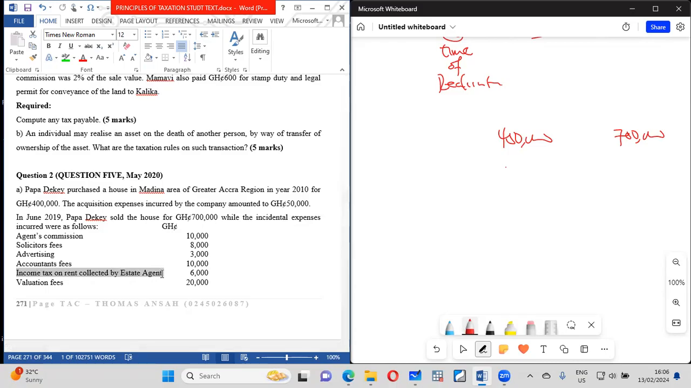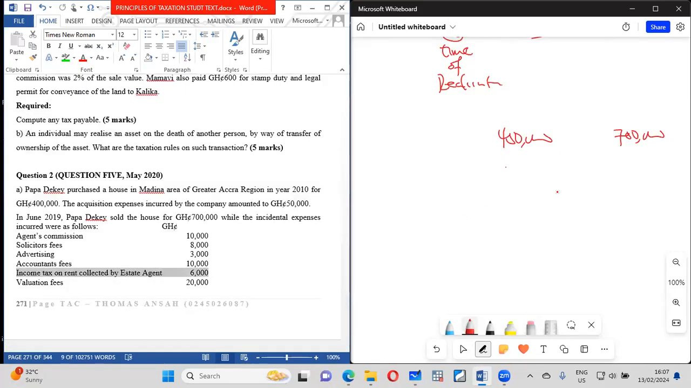income tax on rent. So this shouldn't be part of the cost, because you are talking about tax paid on rent. It's an income tax that you have to pay. So that is not because you are selling the thing. All right, so this one, then we have valuation fee. So apart from this, add everything all together.